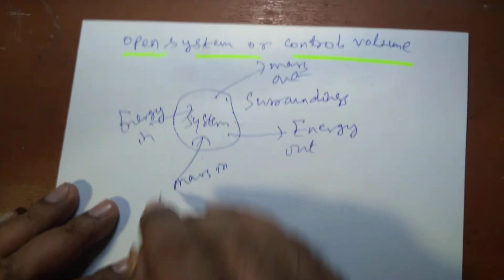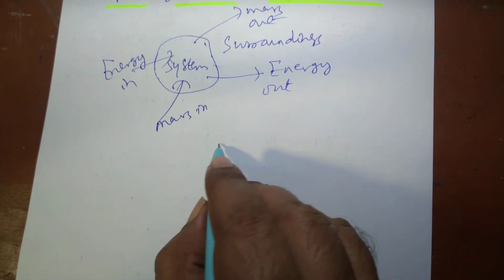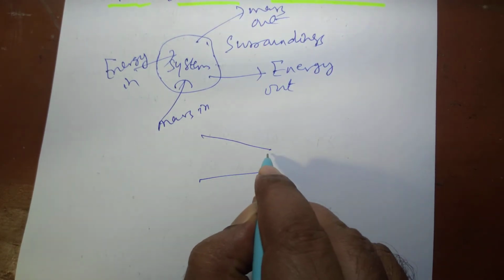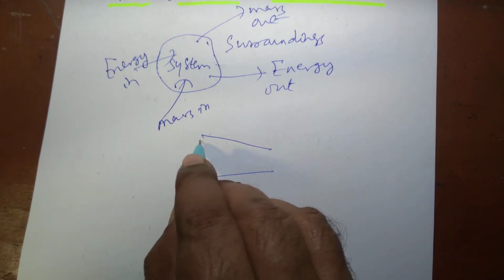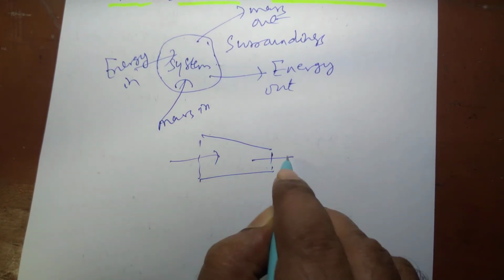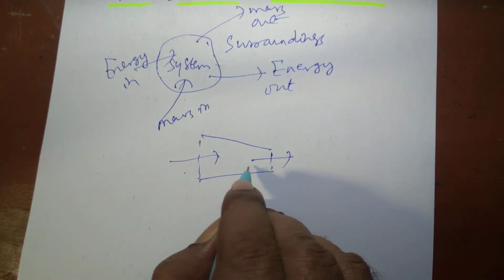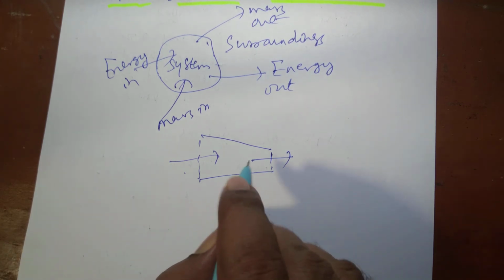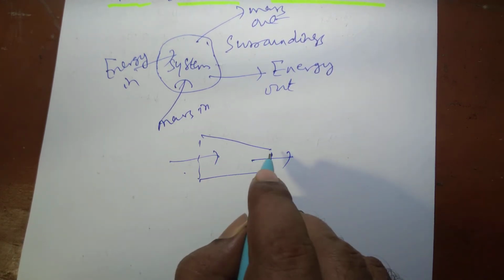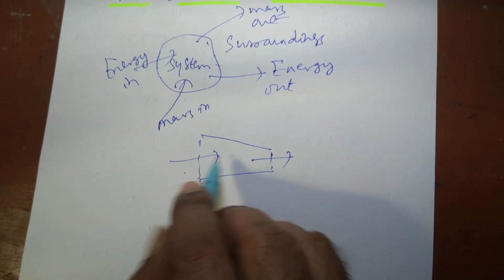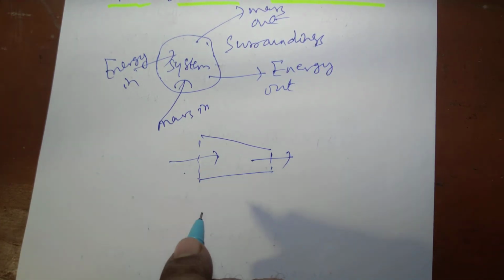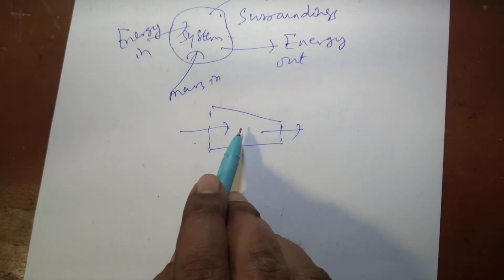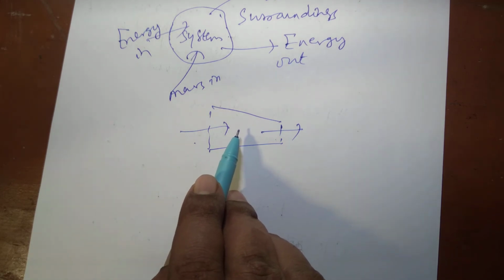Most of the engineering devices are open systems. For example, nozzle, turbine, compressor, pump, everything. Suppose this is a nozzle, so some fluid can enter and some fluid can leave. The velocity of the fluid increases as it passes through a nozzle. We'll come later to the function of a nozzle. So a nozzle can be an example of an open system. Turbine is another example. So there is both mass and energy interaction between the system and surroundings in case of open system, and most of the engineering devices come under the category of open systems.